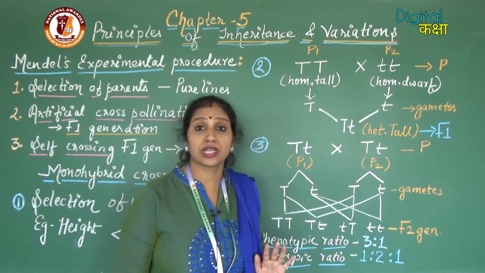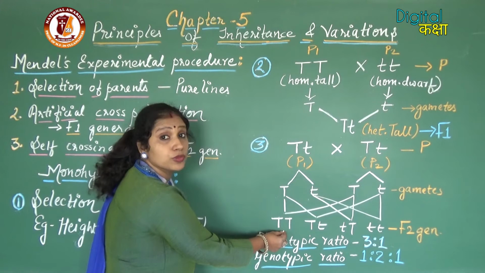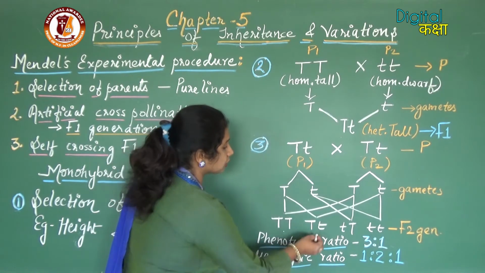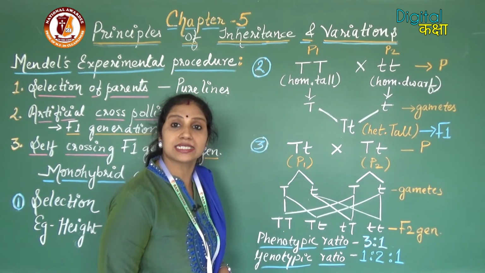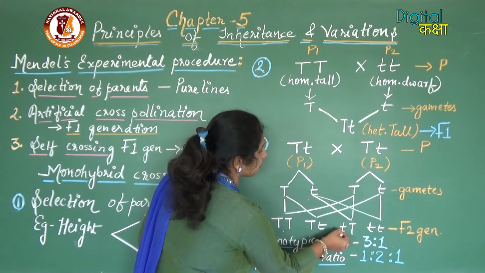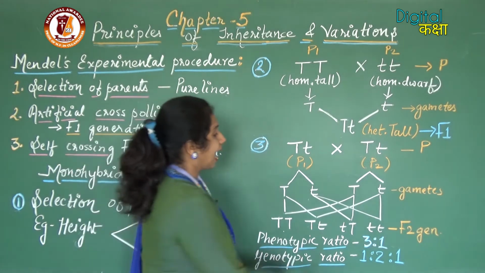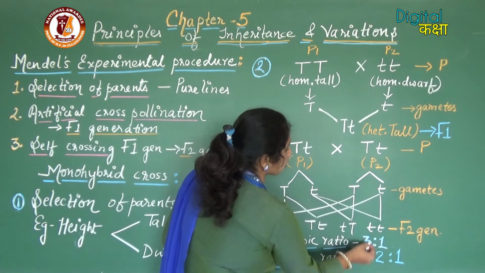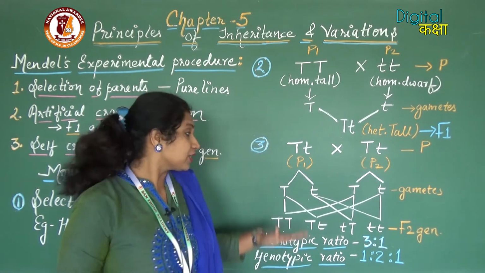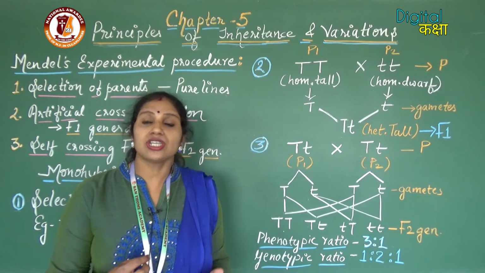Now here we will do the crossing, like this T will cross with this T to get a homozygous tall. This capital T will cross with this small t to get capital T and small t, that is heterozygous tall, and this small t will cross with this capital T to get capital T, small t, that is heterozygous tall, and the last one small t will cross with small t to get the two small t's, that is homozygous dwarf. So here you can see we have got different combinations of alleles.